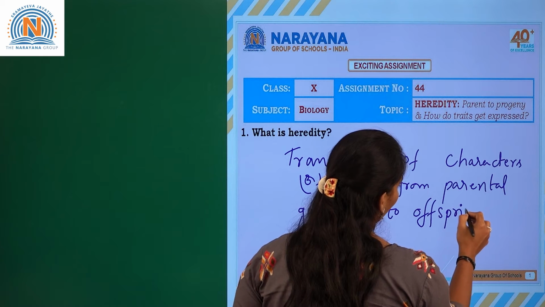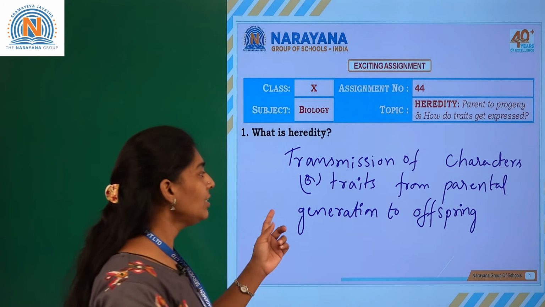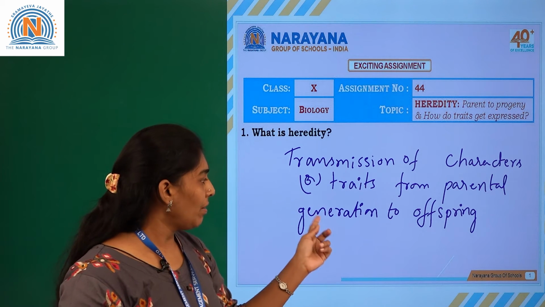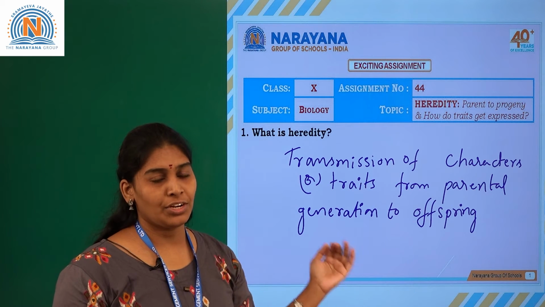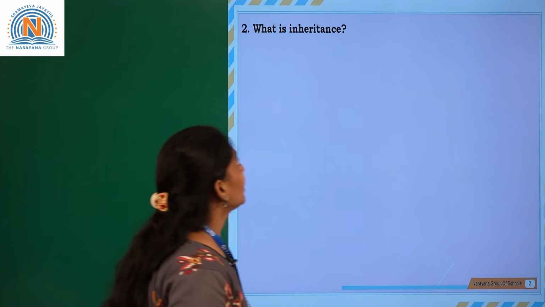Offspring is the next generation. Is called as heredity. Transmission of characters from parental generation to offspring, next generation. So this is called as heredity. Let us go for the next question.